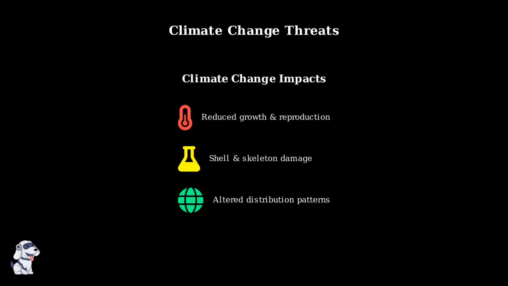Understanding these climate threats is crucial for protecting marine ecosystems. Zooplankton are foundational to ocean life, and their decline affects everything from fish populations to global carbon cycles. Pollution poses serious threats to zooplankton populations worldwide. These tiny organisms face multiple forms of contamination that can severely impact their survival and reproduction.